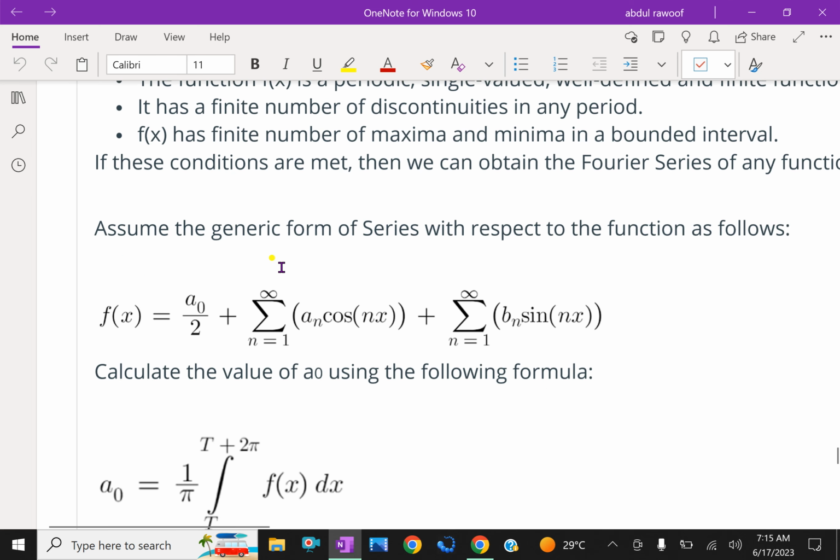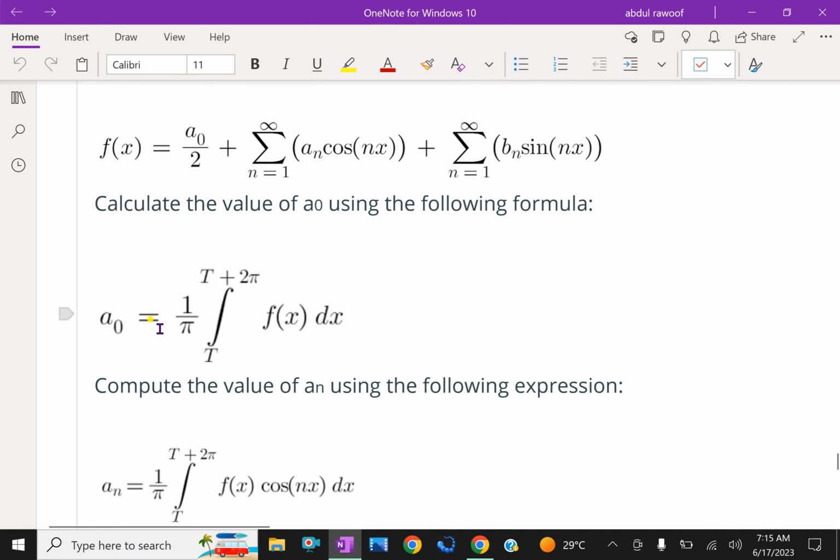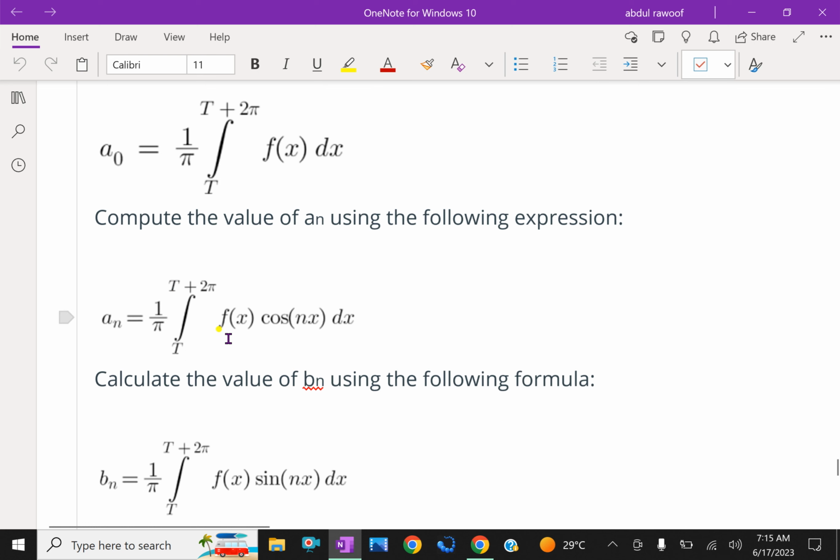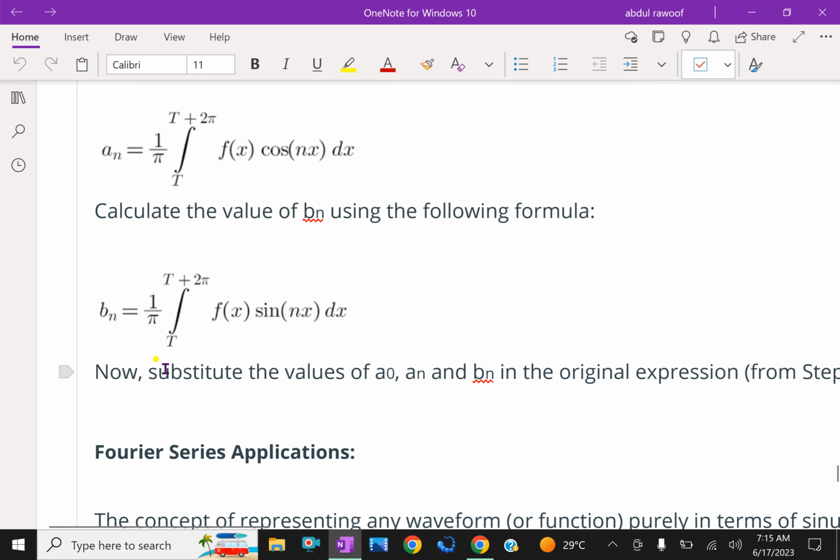Assume the generic form of the series with respect to the function as follows. Here f of x is a0 by 2 plus sum n equal to 1 to infinity an cos nx plus sum n equal to 1 to infinity bn sin nx. Calculate the value of the function using the formulas: a0 is here, an is here, and bn is here, which we derived before.